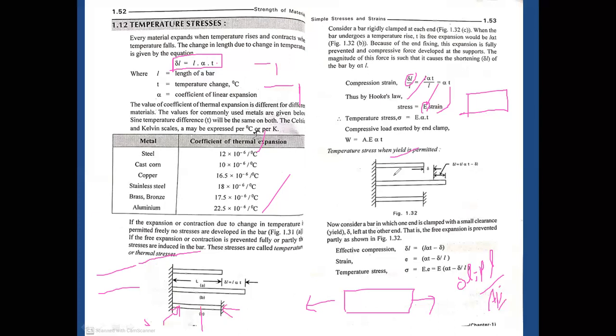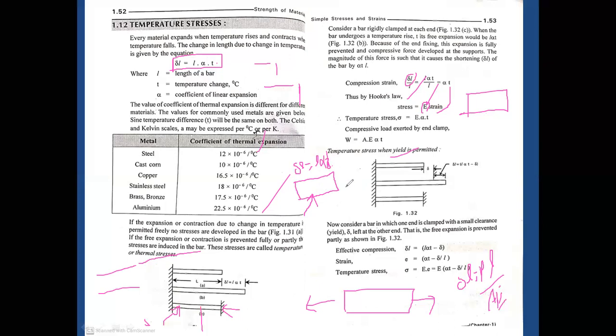Actually, whenever the material is not supported by any fixed point or fixed plate, and it is heated from external sources, it has the ability to expand its dimensions because of temperature. What amount of expansion does it have? Delta L equals L alpha T.